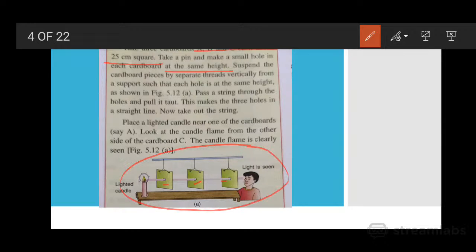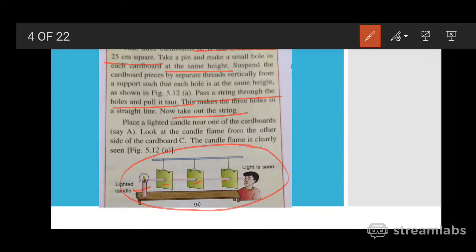You can see the picture like this. Suspend them and pass a string through the holes and pull it taut, so that all the holes will be in a straight line. Then take out the string. Then place a lighted candle near one of the cardboards, as shown here. You can see the lighted candle here. Look at the candle flame from the other side.